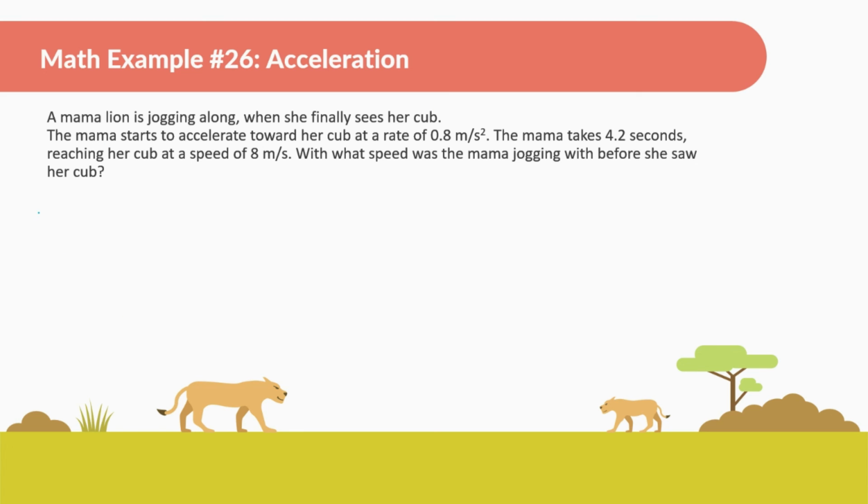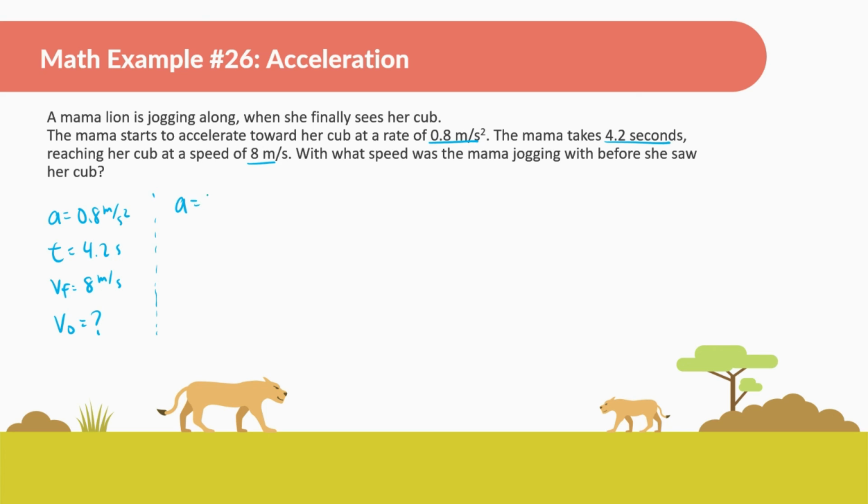Okay, let's see. Let me underline key things. Okay, so we have the acceleration 0.8 meters per second squared. We have the time 4.2 seconds, reaching her at a speed of 8 meters per second. With what speed was Mama jogging before she saw her cub? So she reaches her, meaning the final velocity is going to be 8 meters per second. And we're looking for what did she start out with. So that's the initial velocity.